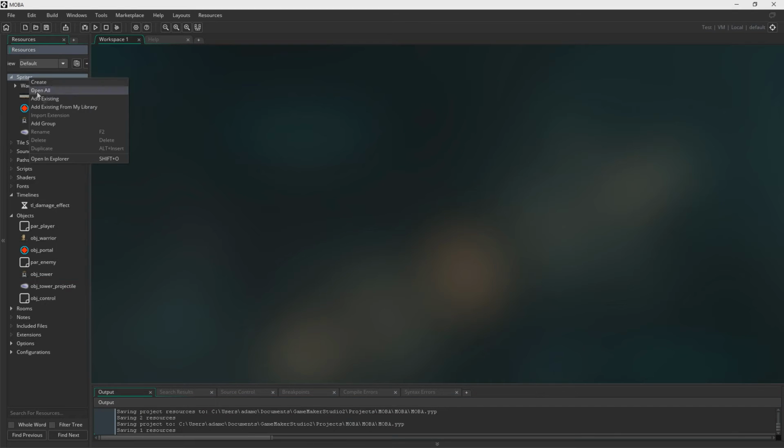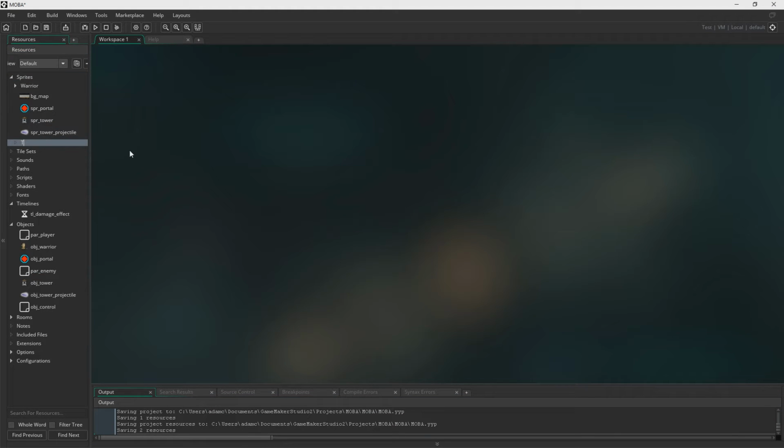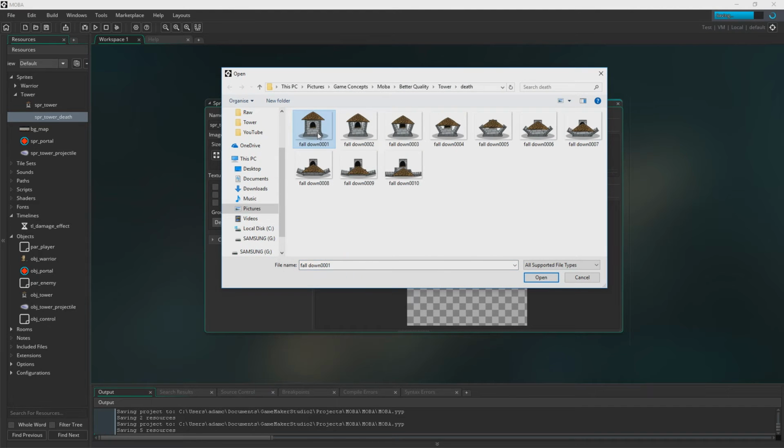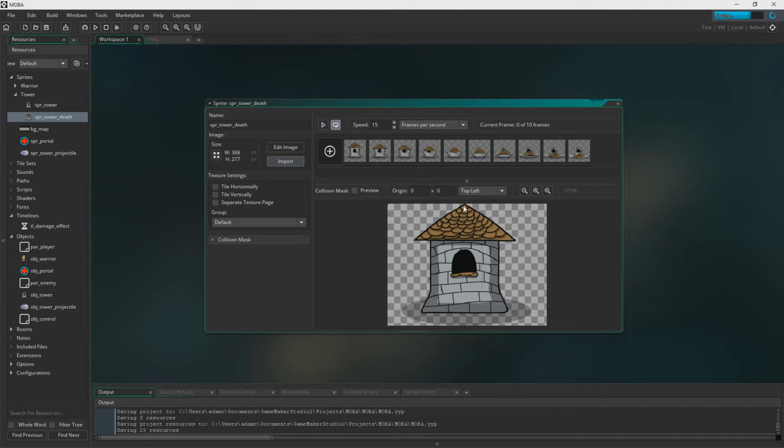Now it's time to add in the animation for the tower dying. But first let's create a group called tower. I'm just going to put that near the top, and I'm going to put the tower inside, obviously. And now let's create a new sprite. We're going to call it Sprite Tower Death, just like that. I said it before, but I'll say it again: you'll find this in the description below.